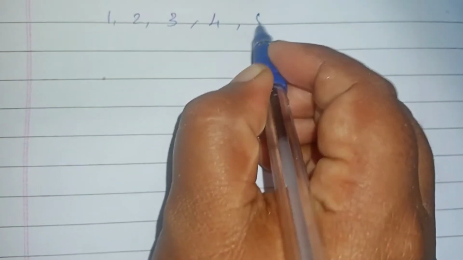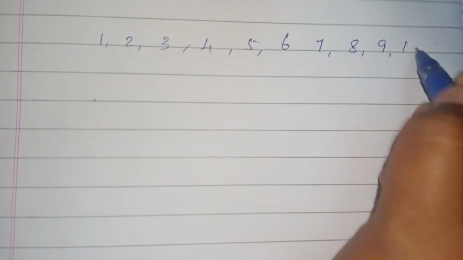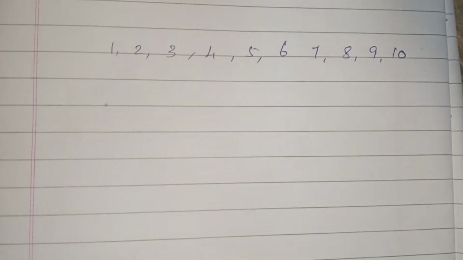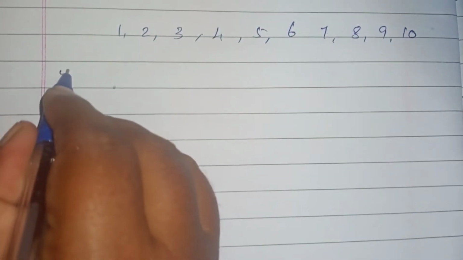Dear children, in this module we are going to learn some special numbers. You can just think about 1, 2, 3, 4, 5, 6, 7, 8, 9, 10. If you have this series, we have to find out the even numbers.